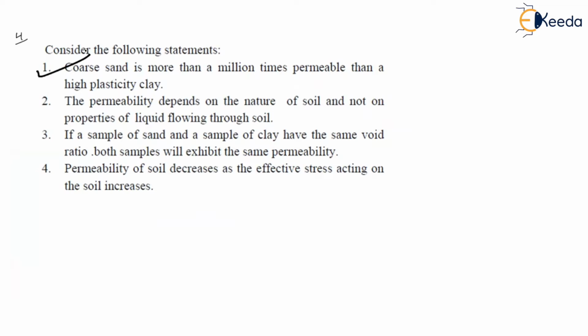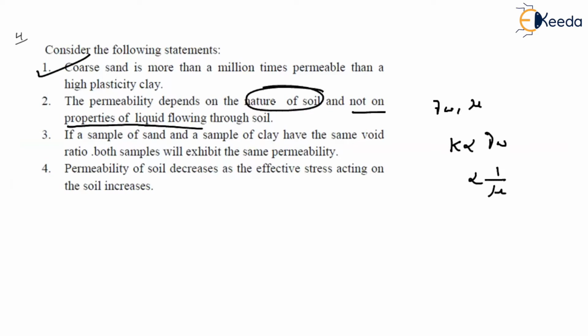The permeability depends on the nature of soil and not on properties of liquid. Do you agree with this? Do you think permeability does not depend on the properties of the liquids? Tell me what is gamma W. Tell me what is mu. So we know that K is directly proportional to gamma W and inversely proportional to mu. These two are also properties of the fluids. So permeability not only depends on the nature of the soil, it also depends on the properties of the fluids. So statement 2 is wrong.